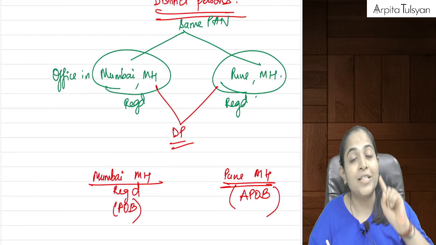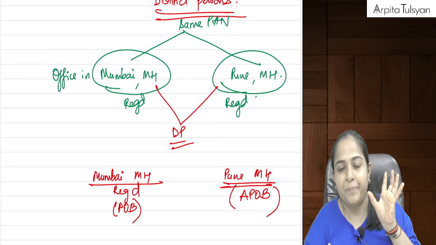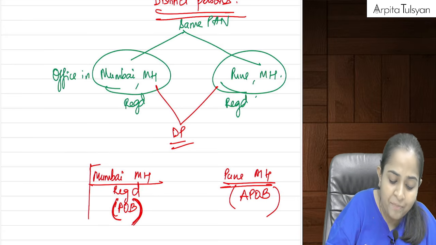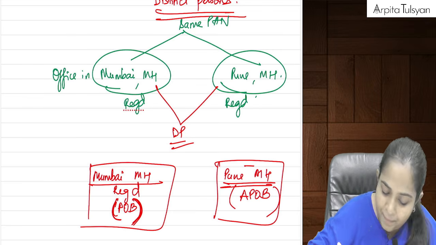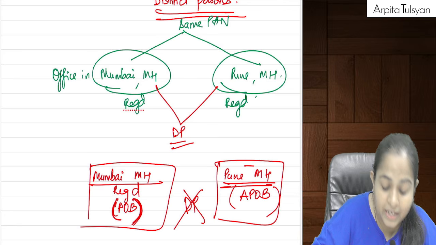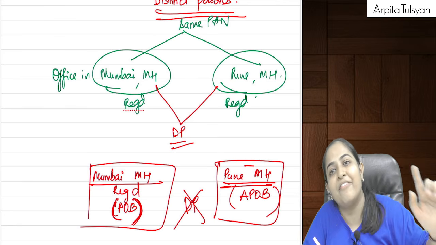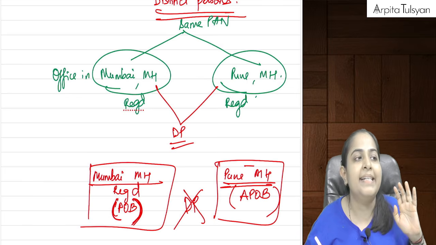Allowed, because within the same state, even if you take one registration, that is sufficient. So here I am taking one registration in Mumbai and not taking any registration for Pune, so this cannot be considered as a distinct person, because for distinct persons, with multiple offices, only if they are having multiple GST registration numbers can you call it a distinct person.